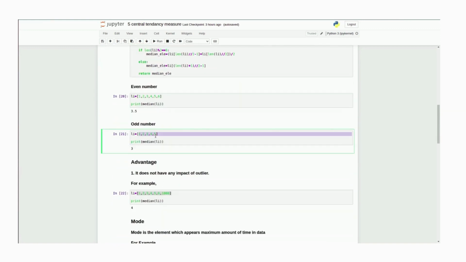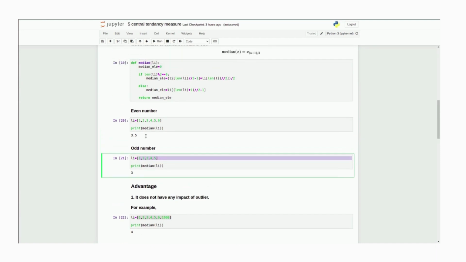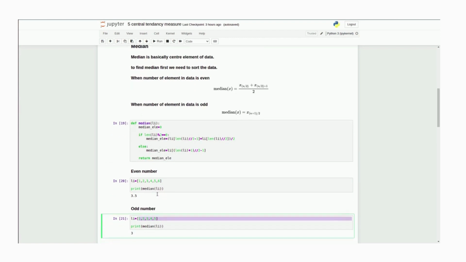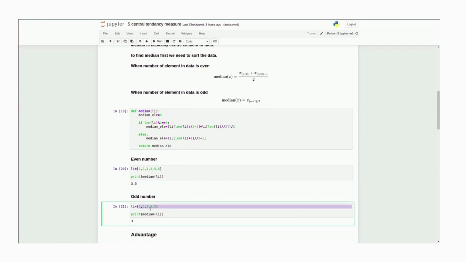Here 3 is our median, the center element of this list, as we have 5 elements. The element in the third place is our center element. To find the median, we have to sort the data in ascending order. Once sorted, we can proceed.